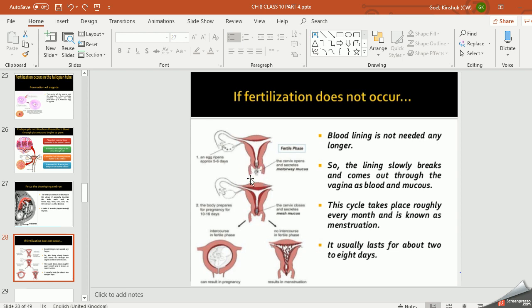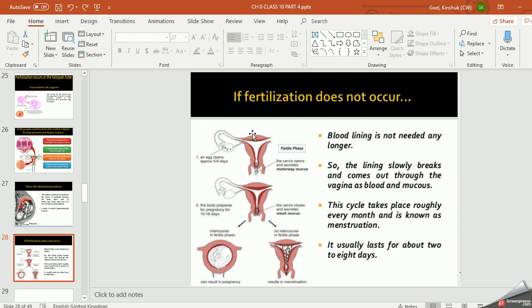Every month this process takes place. This process lasts for 2 to 8 days. It varies from girl to girl. When the bleeding stops, जब ये सारा blood बाहर आ जाता है, again this egg starts maturing and is about to release the ovum and waiting for sperms to enter. जब ये sperms इसमें enter होता है, तब ये ovum release करते हैं. If the sperm is not entering, the ovum is not released and this egg degenerates, destroy हो जाता है.